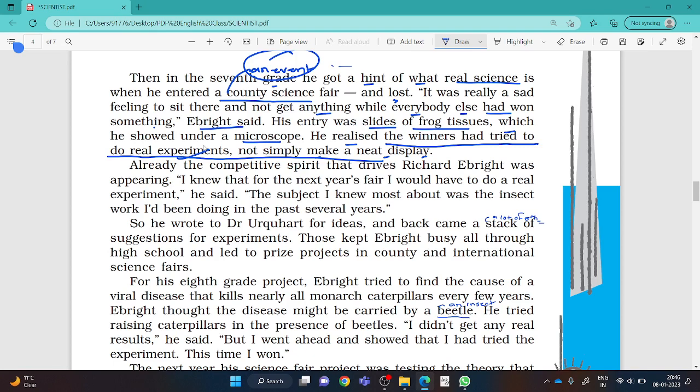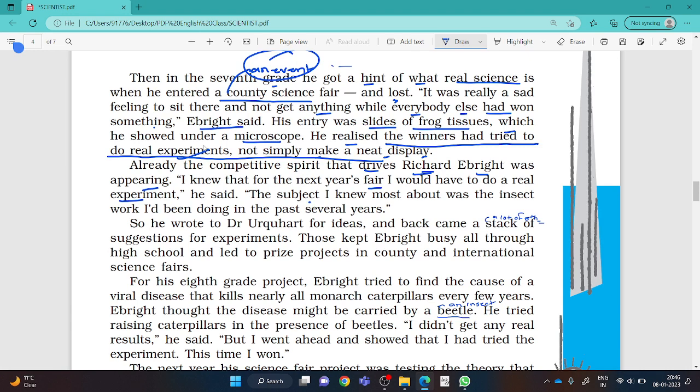It should not be hypothetical or only displays. Already the competitive spirit that drives Richard Ebright was appearing. Every day he was learning. I knew that for the next year's fair, I would have to do a real experiment. He understood that if I really want to win any competition, I will have to do a real experiment.